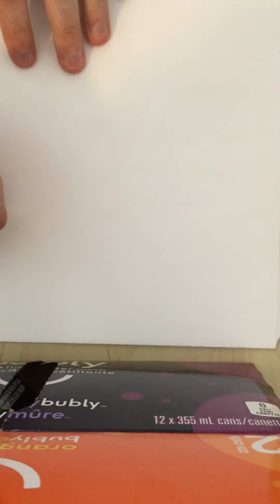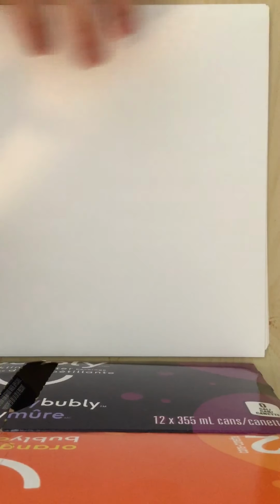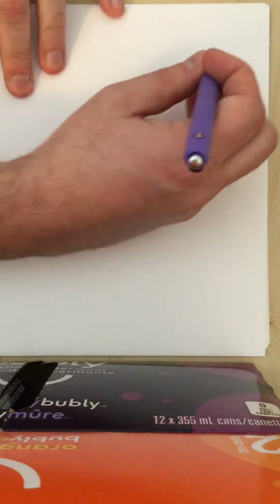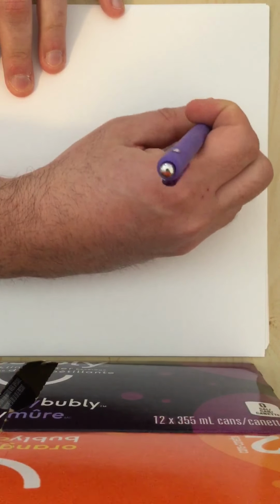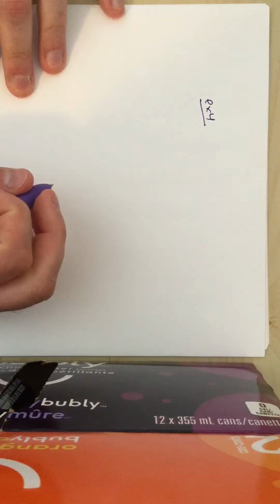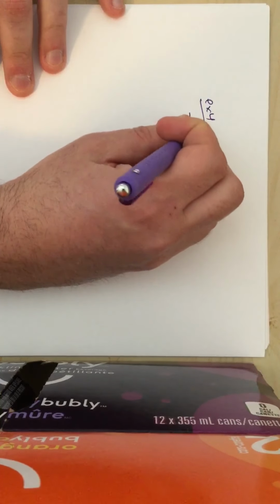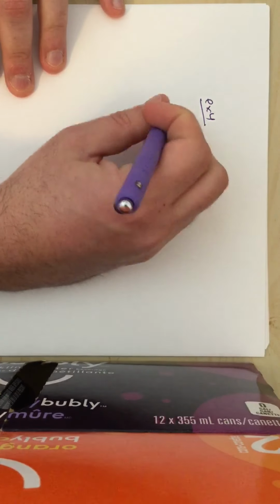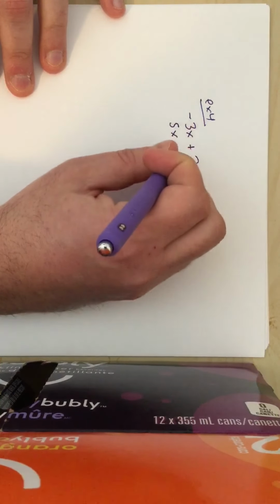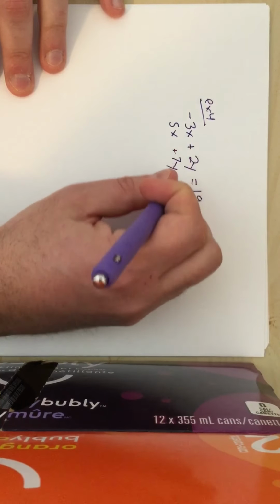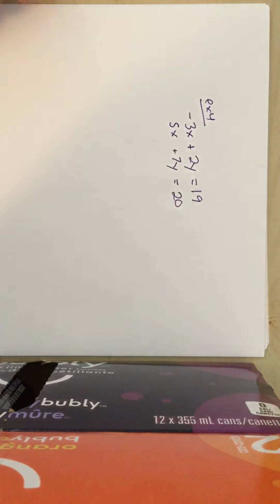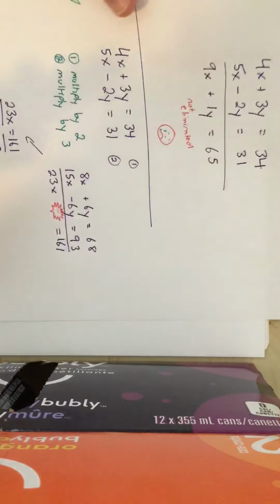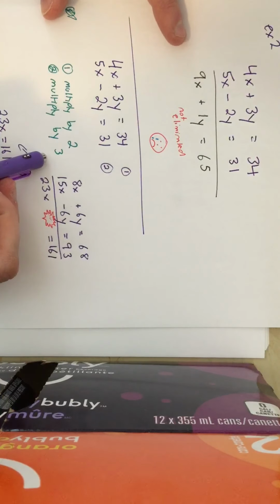Okay, last example, example 4. Negative 3x plus 2y equals 19, and 5x plus 7y equals 20. Oh, I forgot something very important, actually. I said I was going to come back to it. How did I know to multiply by 2 and to multiply by 3?